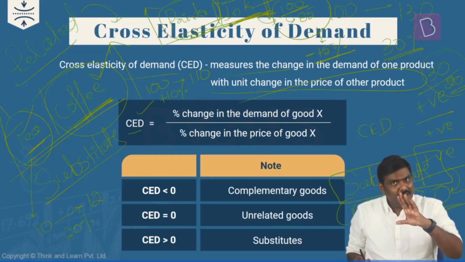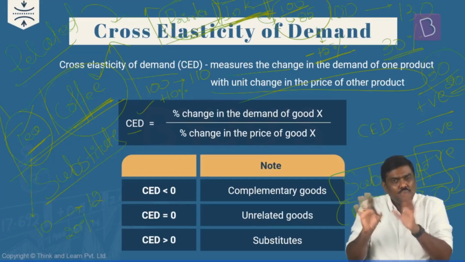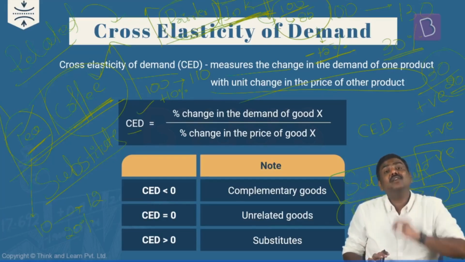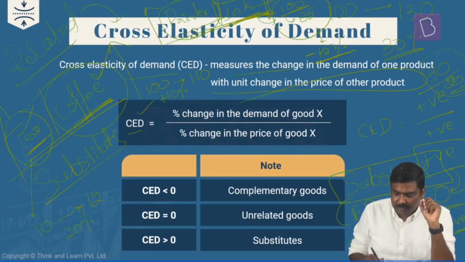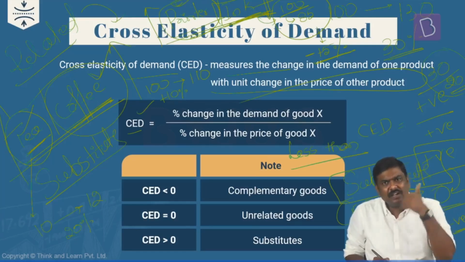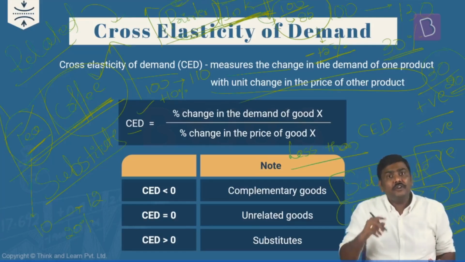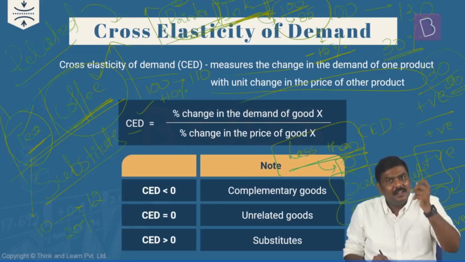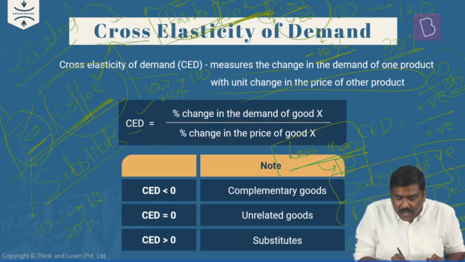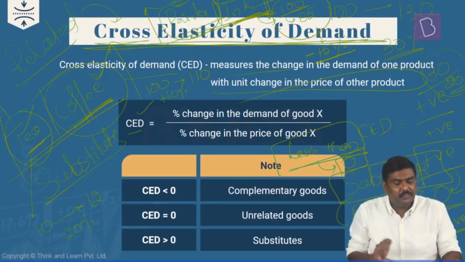Whatever the outcome is, do not worry about the number. Focus on the sign of the outcome. Negative divided by positive. The outcome will be what? Negative. And rather than saying negative, can I simply say it is less than 0? So understand this. We started with an example of complementary goods. For complementary goods, CED is less than 0, or CED is negative. This is the application of cross elasticity of demand.